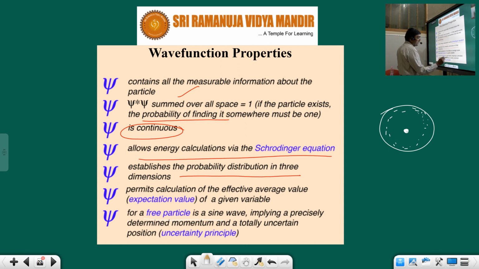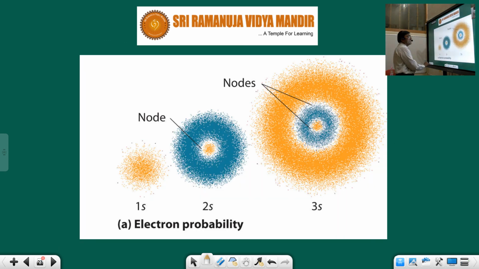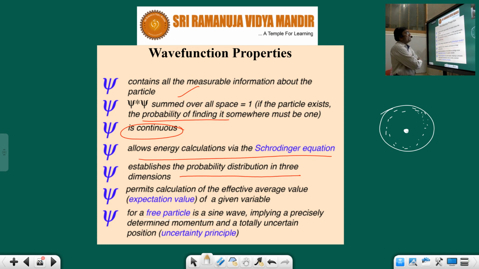It is a free particle in a sine wave, implying precisely. I think you have studied these things earlier also. So these are all about the wave function. I hope today you have learnt what the Schrodinger wave equation is, and you are making an attempt to find the electron density in three-dimensional space. That's why kinetic energy is equal to E minus V: you are finding the kinetic energy of an electron in three-dimensional space. Please go through this concept again and again so that you get a better understanding.